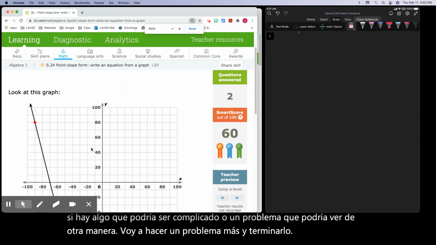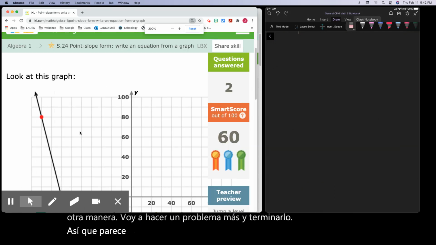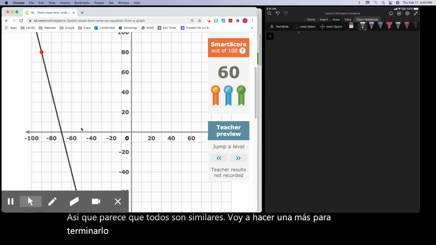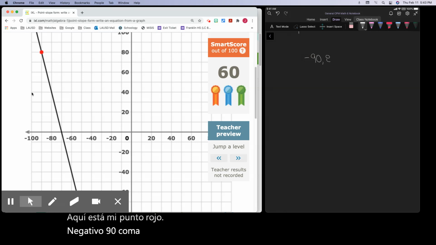So it looks like they're all similar. I'm going to just do one more to finish it off. Let's go for it. You guys are doing awesome. Here's my red dot, negative 90, comma 80. Negative 90, comma 80. There's my first point.